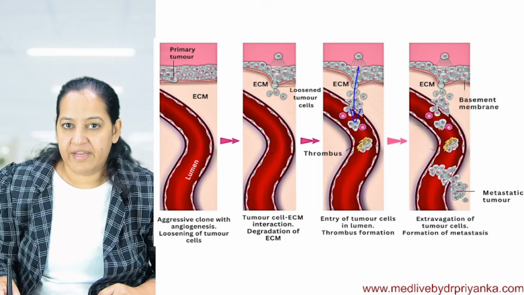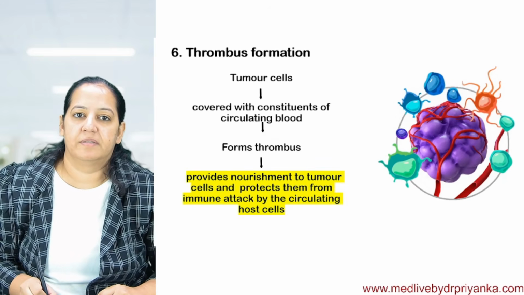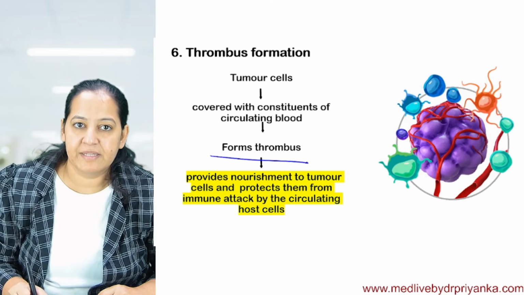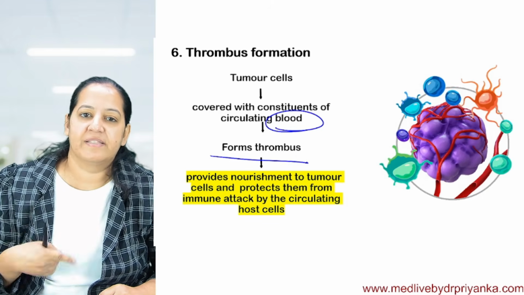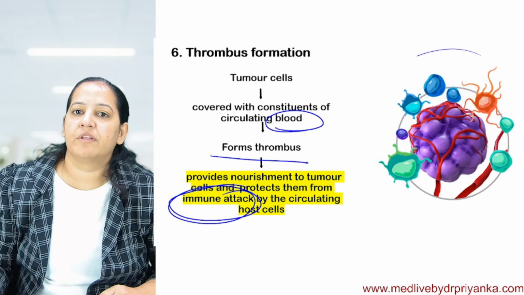You can see they are penetrating into the blood vessel and after that they form the thrombus to escape the immunity. They cover themselves with the circulating blood cells, with the platelets and RBC, so that they prevent the immune attack. They escape immunity. This is how they form the thrombus.